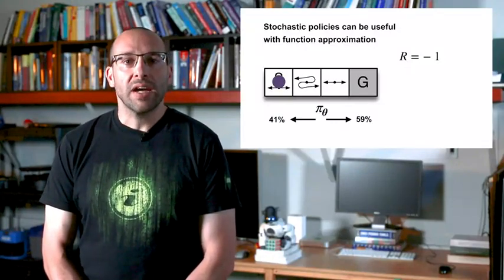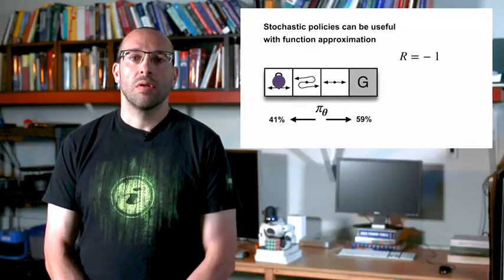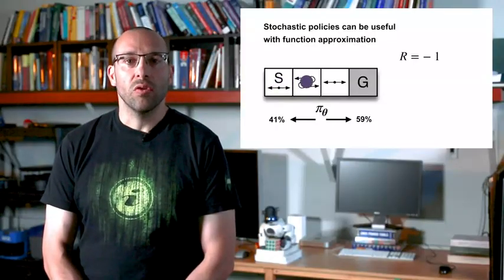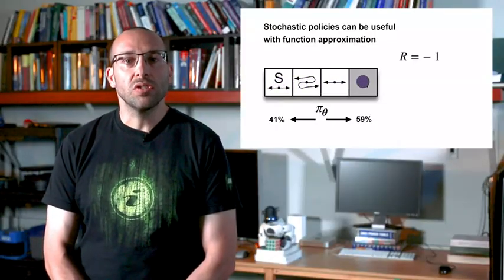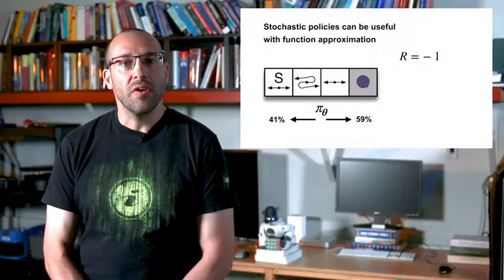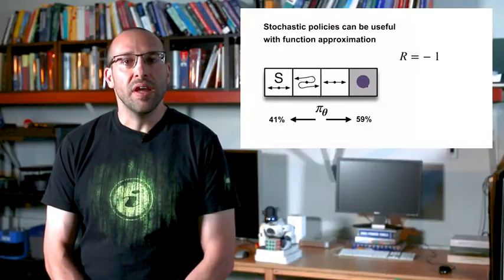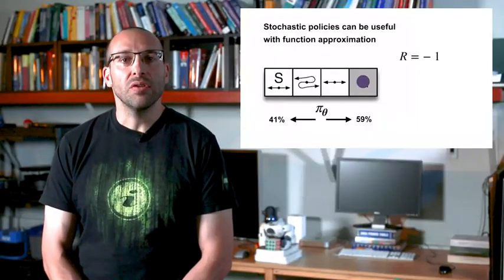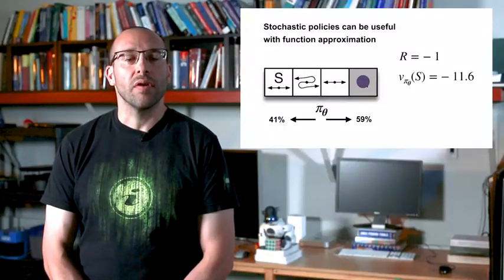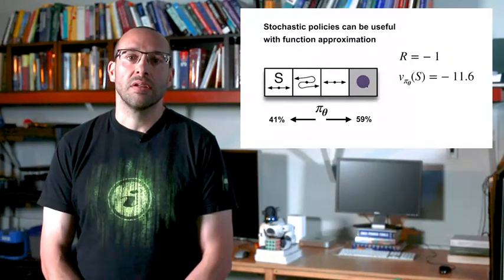If we are allowed to choose actions stochastically, however, we can do much better. We may get stuck for a while, but as long as each action has a non-zero probability, we will eventually reach the terminal state. In fact, the best policy under this function approximation is a little particular. Choose the right action 59% of the time, and the left action the rest of the time. This policy achieves an expected return of around -11.6, clearly better than -infinity.